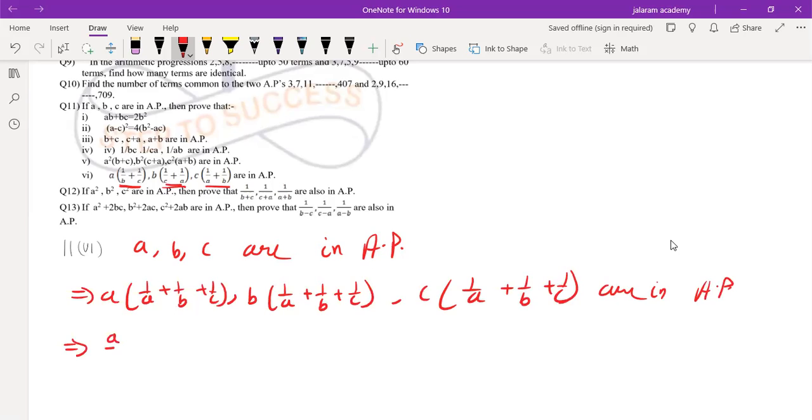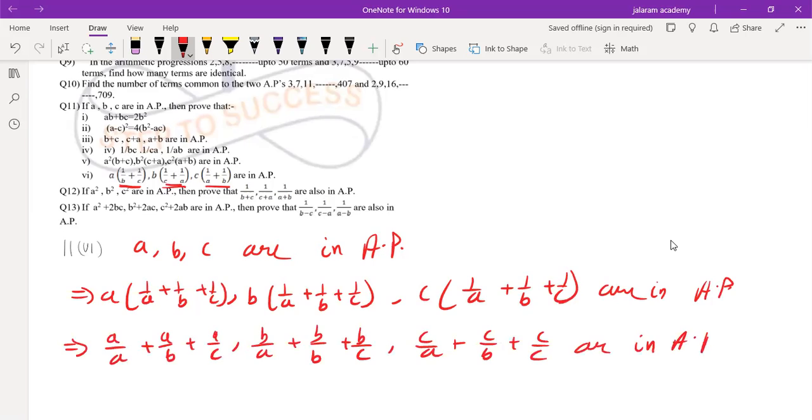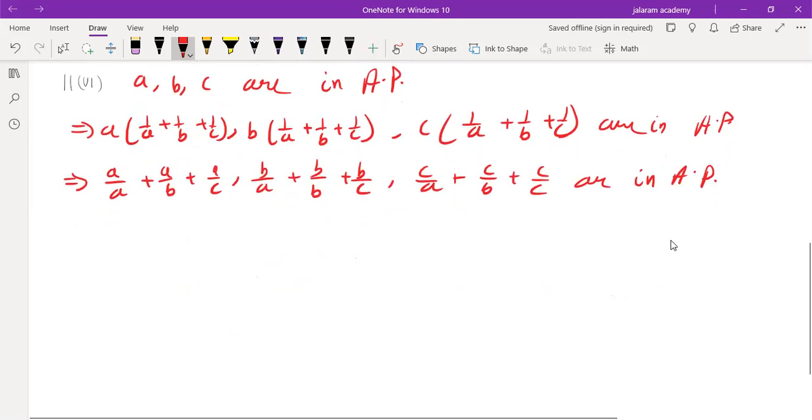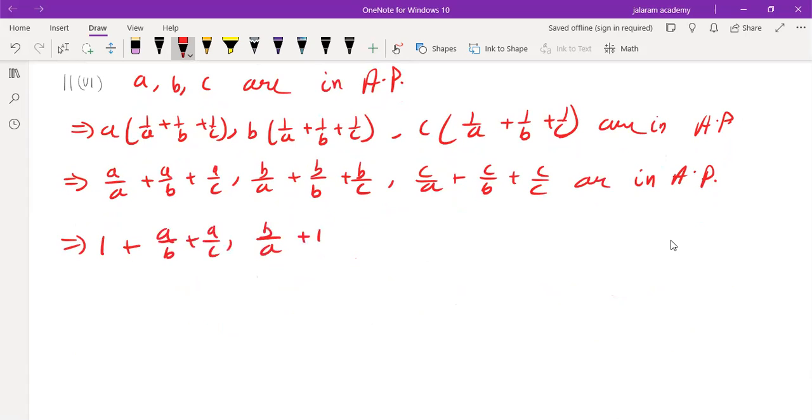Now open the bracket. a/a + a/b + a/c, b/a + b/b + b/c, c/a + c/b + c/c are in AP. It implies 1 + a/b + a/c, b/a + 1 + b/c, c/a + c/b + 1 are in AP.